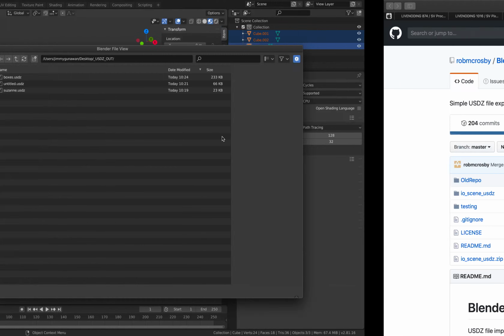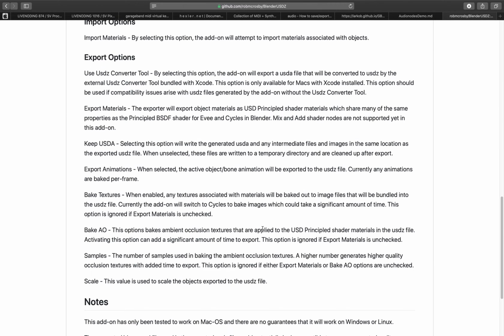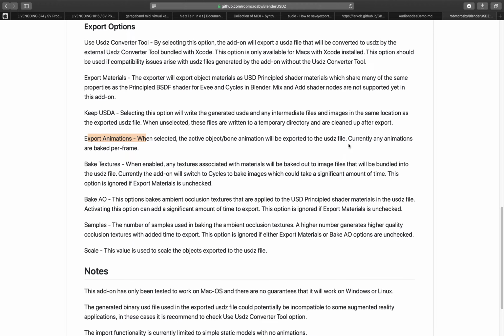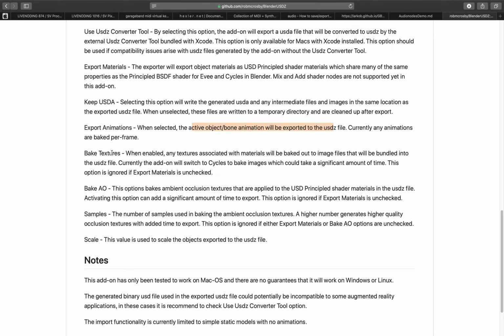It might have limitations. Let me check. So export USDZ, you can keep USDA. I don't see these options. Export animations. Any animations are baked per frame. Active object and bone animation will be exported. So that's cool.